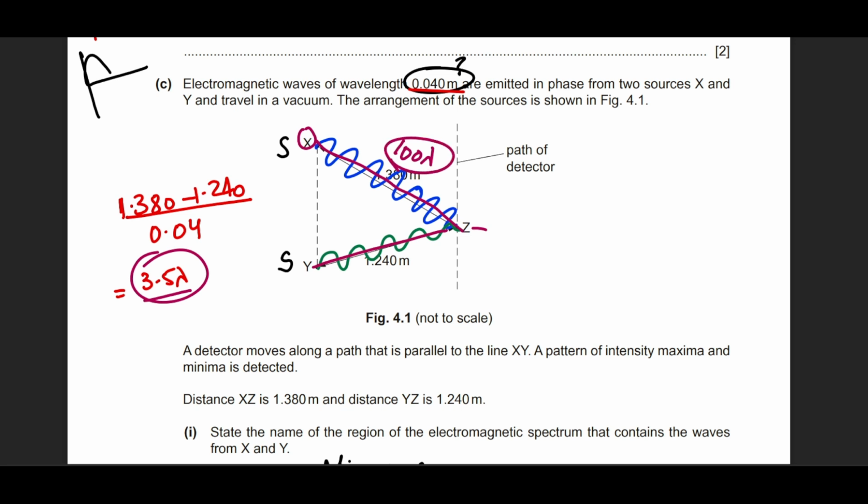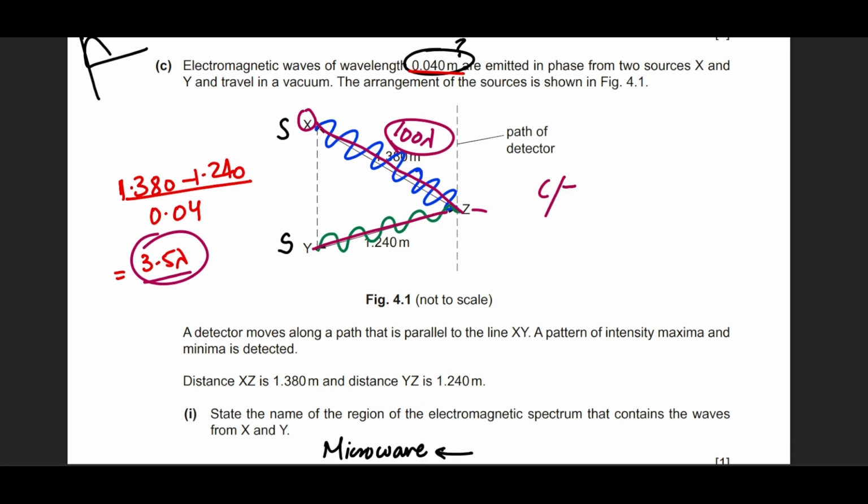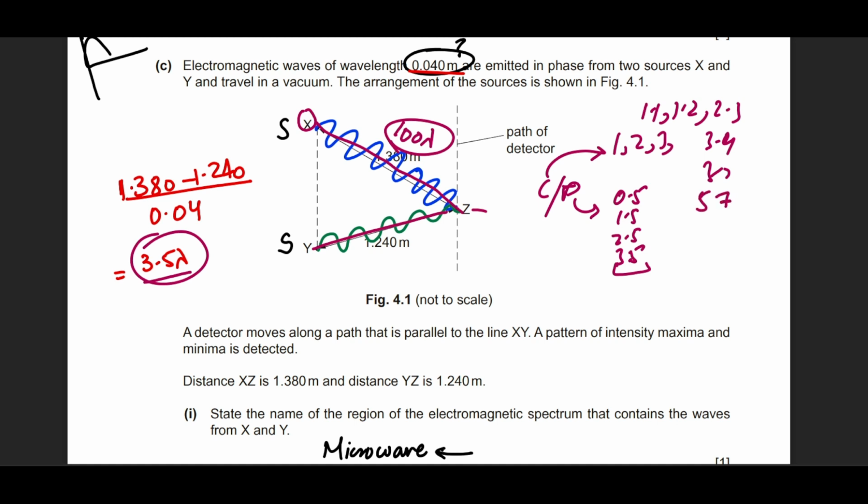And why do we need this? We need this to figure out whether this is a constructive interference or a destructive interference. If you get path differences as 0.5, 1.5, 2.5, 3.5, an odd multiple of 0.5, that is destructive. If you get a whole number or any other number, for example, 1, 2, 3, 1.1, 1.2, or 2.3, 3.4, 3.33, 5.7, anything other than the 0.5 factor, that is a constructive interference. For complete destruction, we need the gap of half a wavelength.